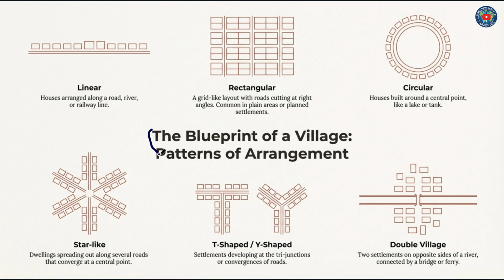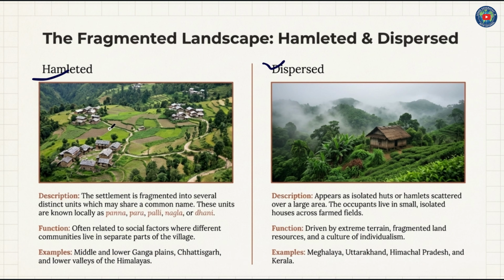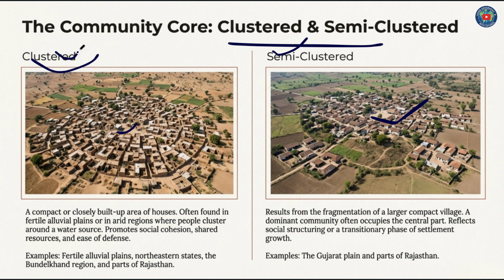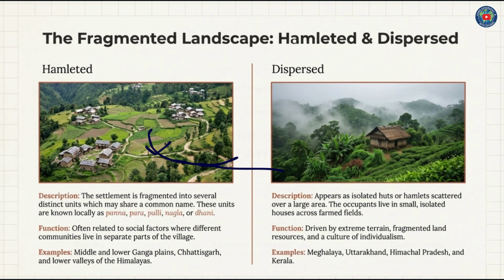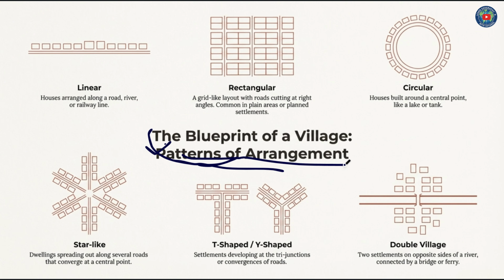The blueprint for a village: patterns of arrangement, settlement patterns. These are some types of rural settlement: clustered, semi-clustered, hamlet and dispersed. These are some patterns of arrangement: linear, houses arranged along a route, river and railway lines like this.